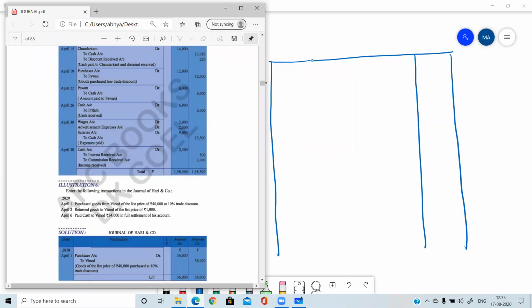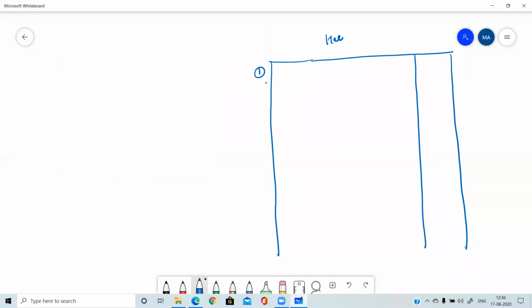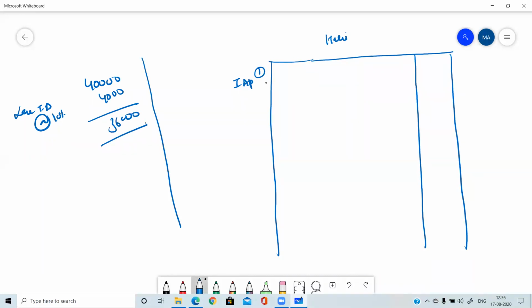So Hari is the purchaser, so we are going to pass the entry from Hari's point of view. On 1st April, goods costing 40,000 are purchased. Trade discount is subtracted at the rate of 10%. 10% of 40,000 is 4,000, so the amount is 36,000. So the first entry will be done with 36,000 for the purchases of the goods.